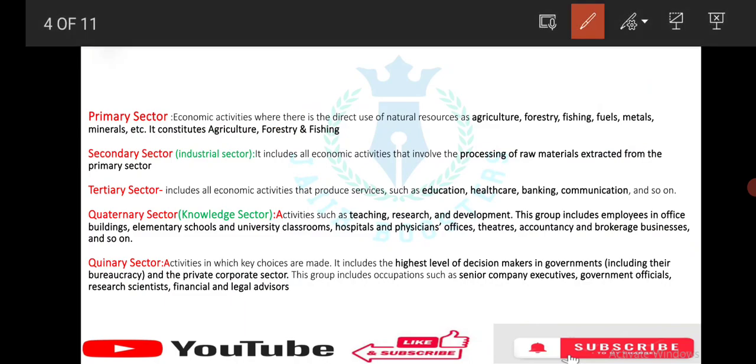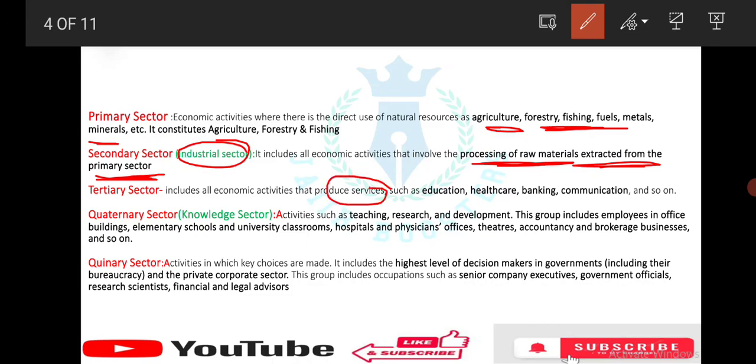we have earlier discussed that the primary sector comes as agriculture, forestry, fishing, fuels, metals, minerals. It consists of agriculture, forestry and fishing. In secondary sector, we already discussed it is manufacturing and industry, right? Secondary sector is also known as the industrial sector, in which it involves processing of raw materials extracted from the primary sector. Okay, which sector involves processing of raw materials extracted from the primary sector? It is the secondary sector. Next, tertiary sector, which involves all services like education, healthcare, banking, communication and many more.